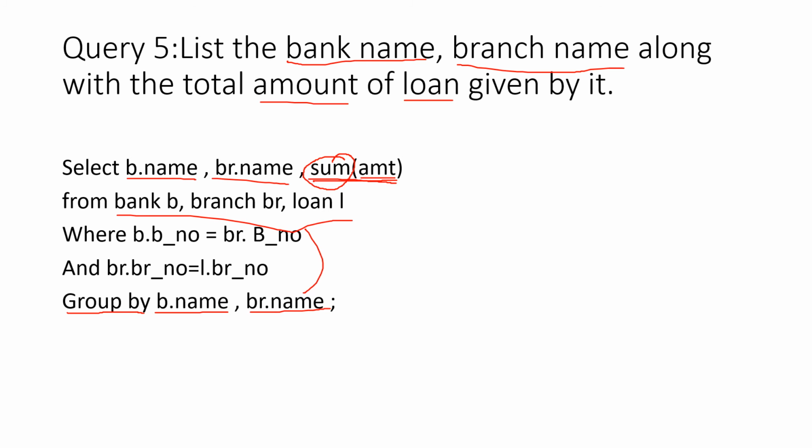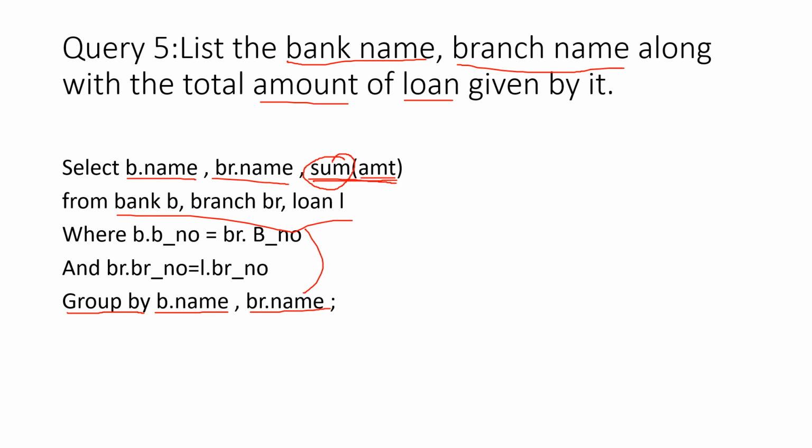Between bank and branch, definitely there is a direct relationship, so there is no problem. Then along with total amount of loan, and then there is another table, loan and amount has to be fetched for it. And we know, because of the previous examples, we know bank is related to branch and branch is related to loan, so we can establish the relationship as prior.